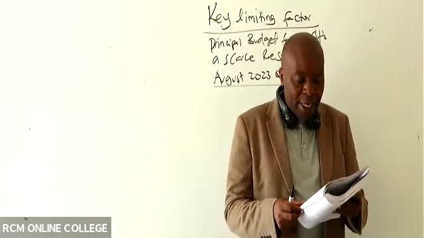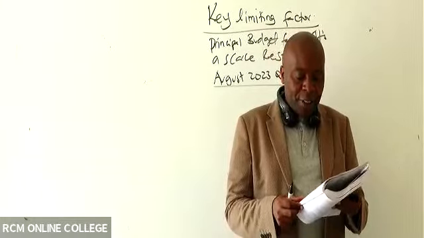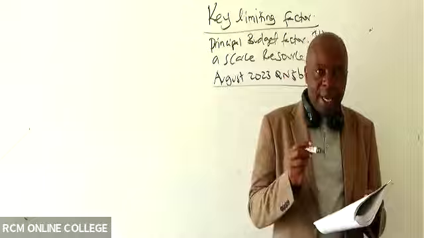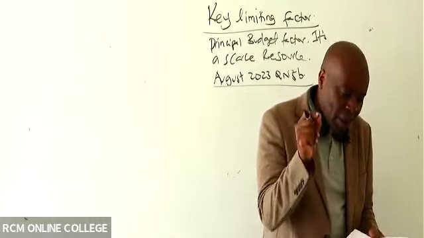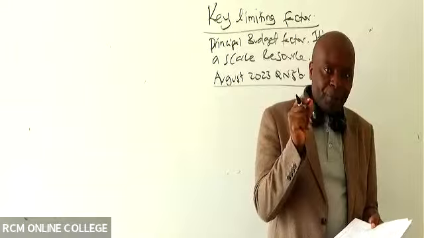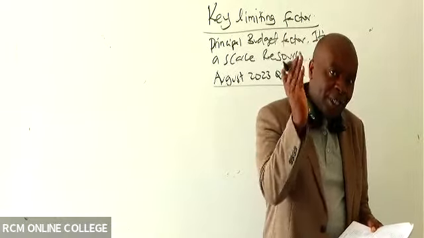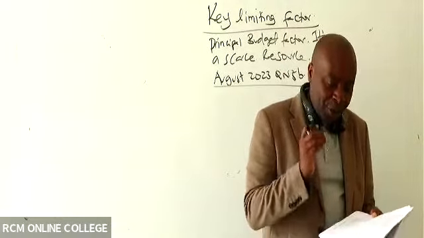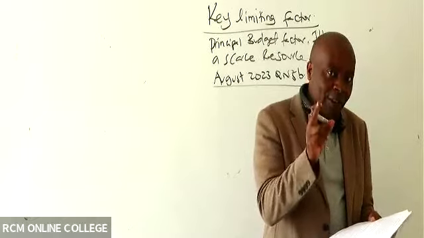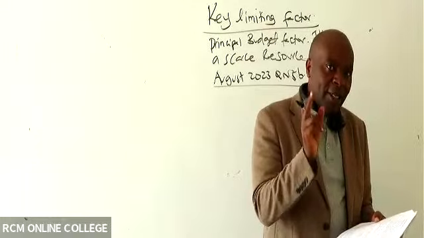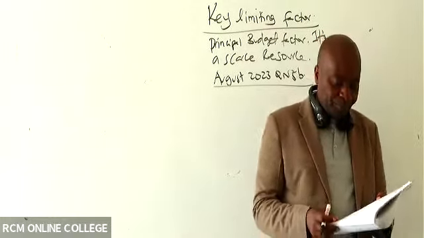The firm is working at full capacity of 17,000 processing hours per year. You can see in this case here, the maximum capacity is 17,000 processing hours. So there is nothing they can do to increase that capacity. So it means automatically that this processing time is a key factor. It's a key limiting factor. It is a scarce resource.